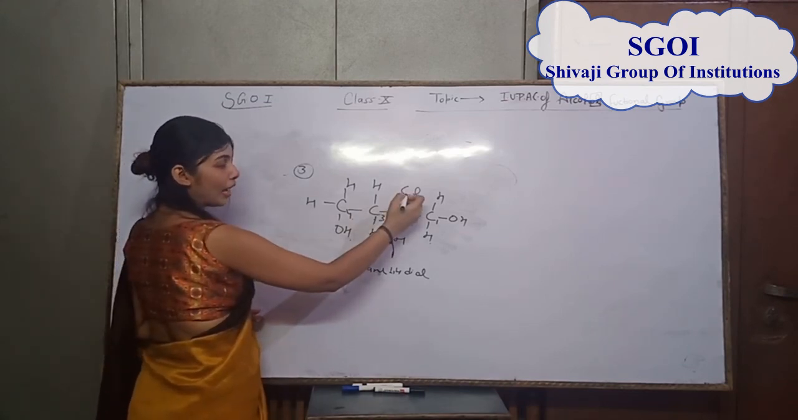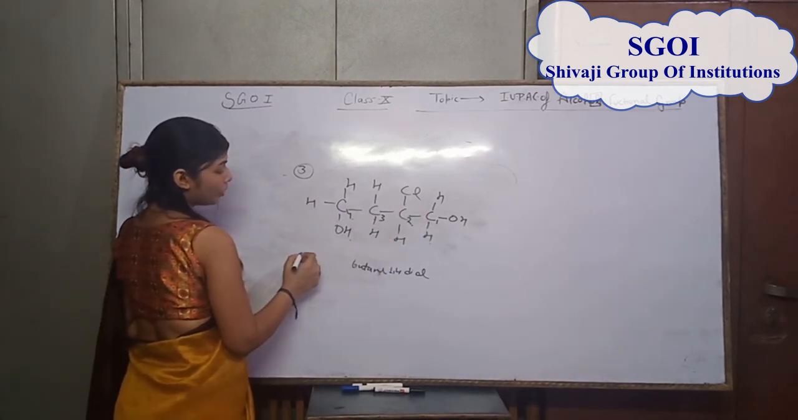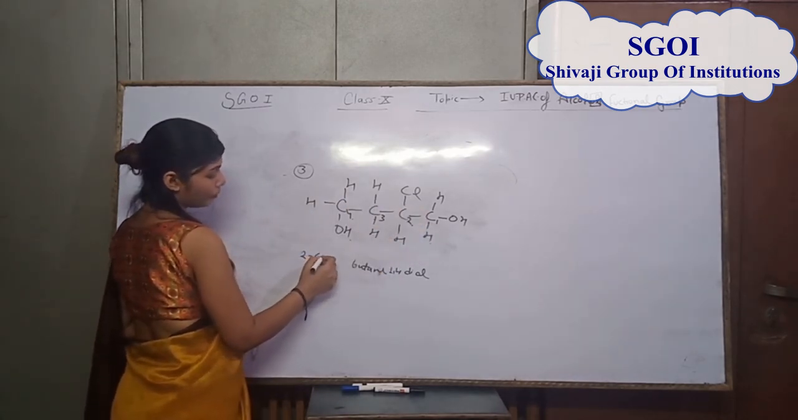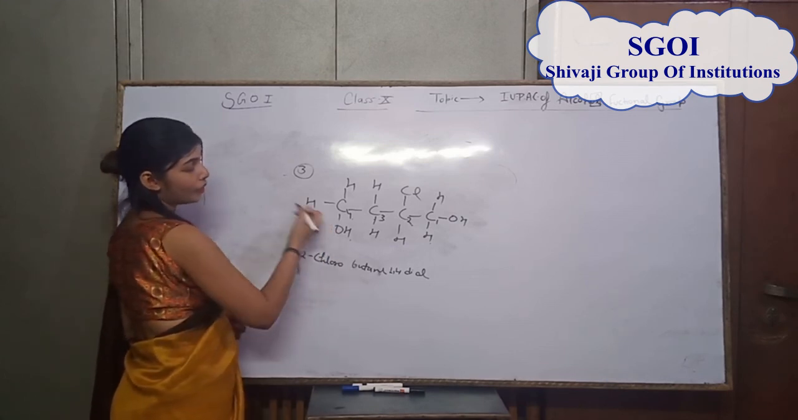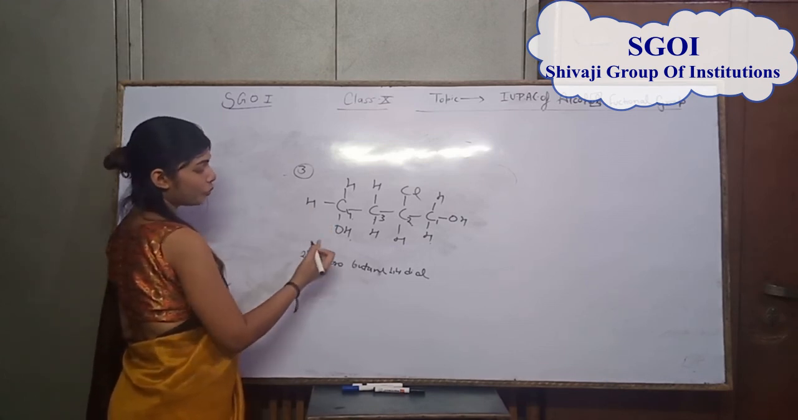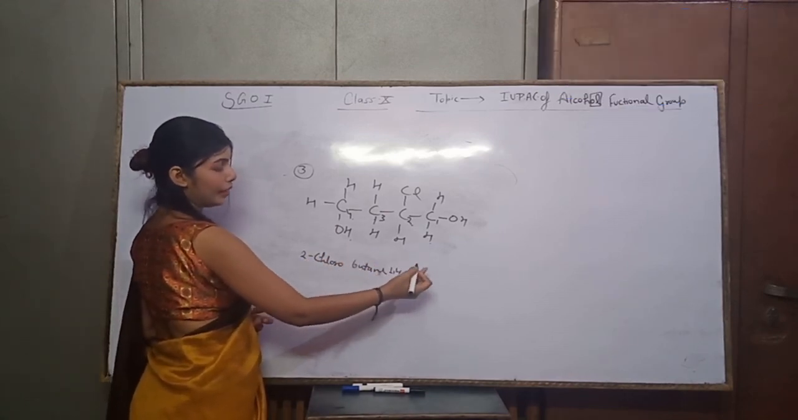We have the halogen functional group, that is the prefix. In second position, 2-chloro. So the IUPAC of this organic compound is 2-chlorobutane-1,4-diol.